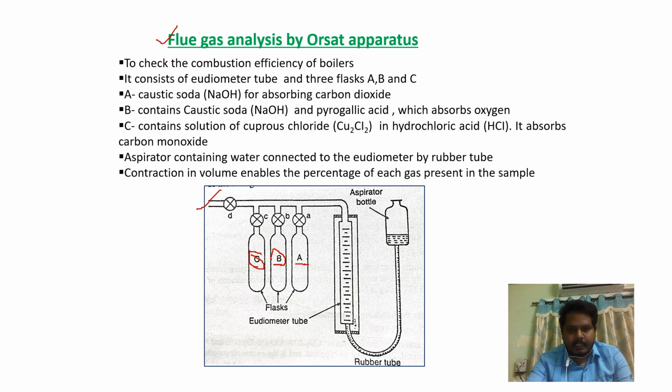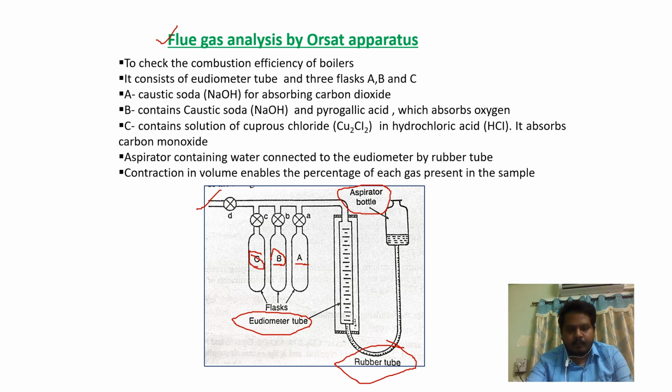As you can see here, the eudiometer tube is connected to the aspirator bottle with the help of a rubber tube. Here, the aspirator bottle is filled with water. That water pushes the flue gas inside the eudiometer tube.